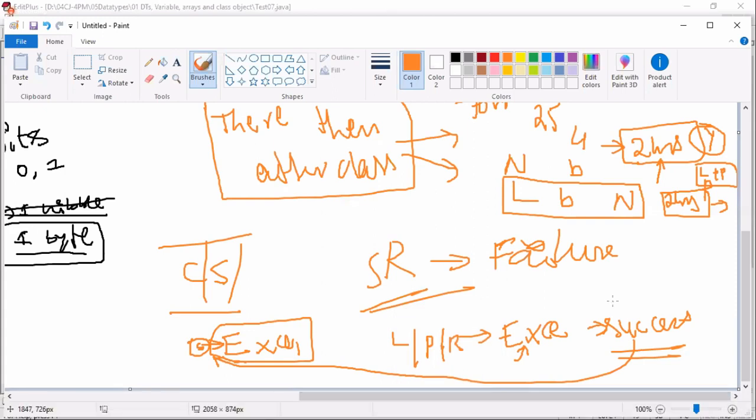So please do more R&D on basic points. Understand, get the thoughts of the compiler and JVM ideas. Then Java becomes very, very easy.